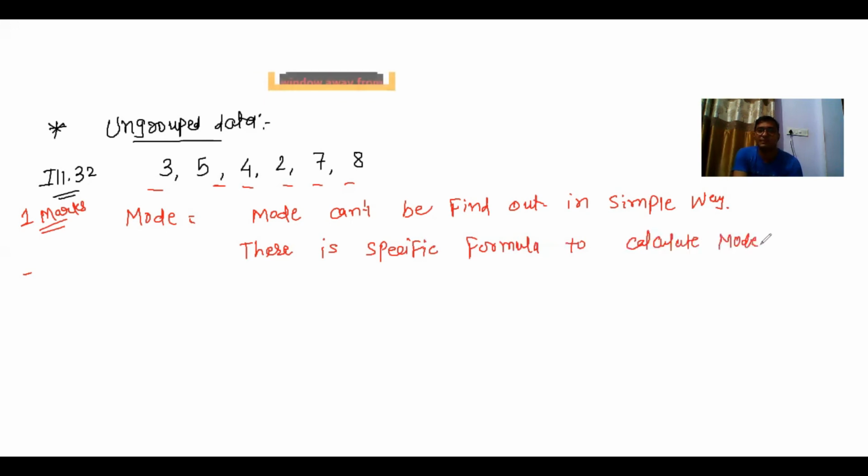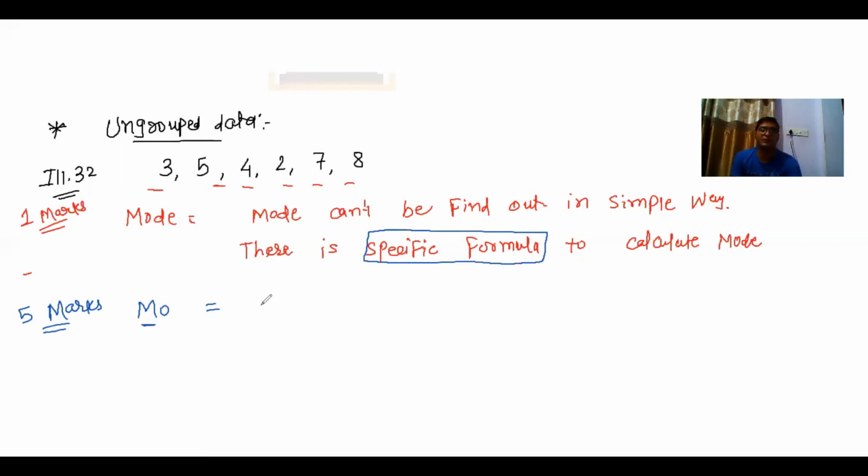But if this question is asked for 5 marks, then we have to find mode by a specific formula, and that specific formula we are studying ahead. But right now I am telling you only the formula for mode: 3 median minus 2 x bar. This is the formula that we have to use. But if they have asked for 1 mark, then mode cannot be found out.